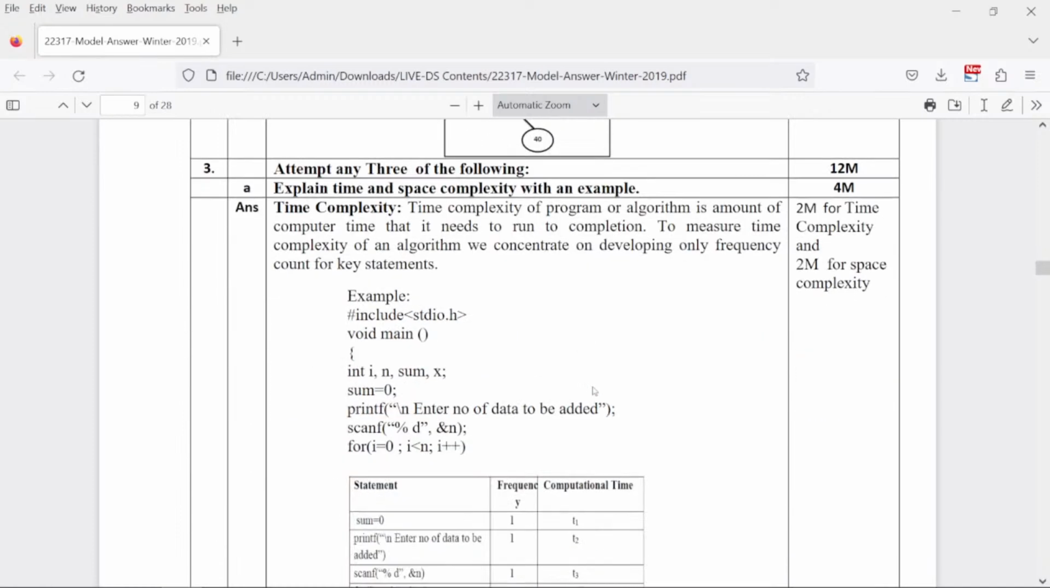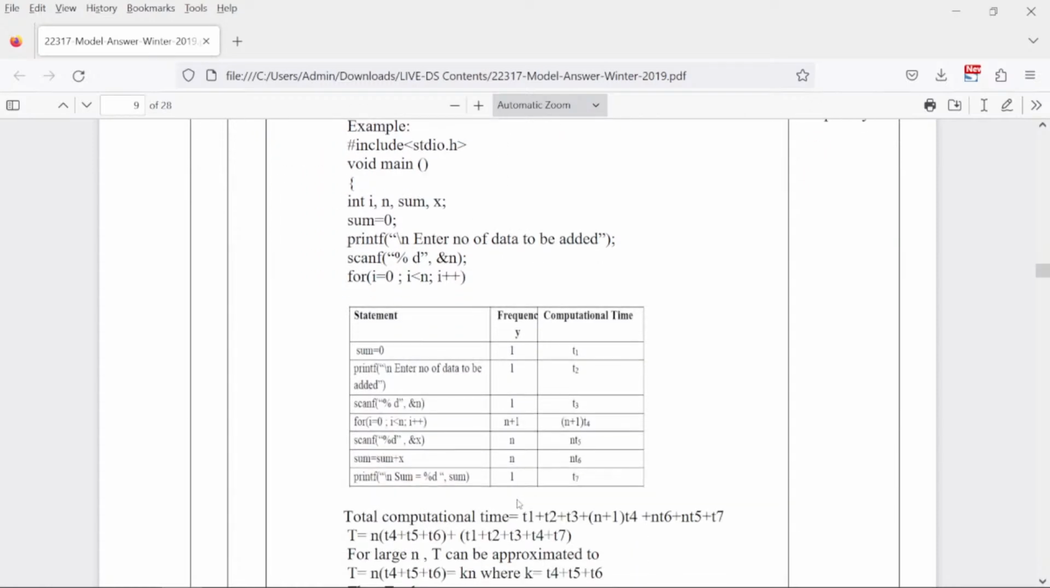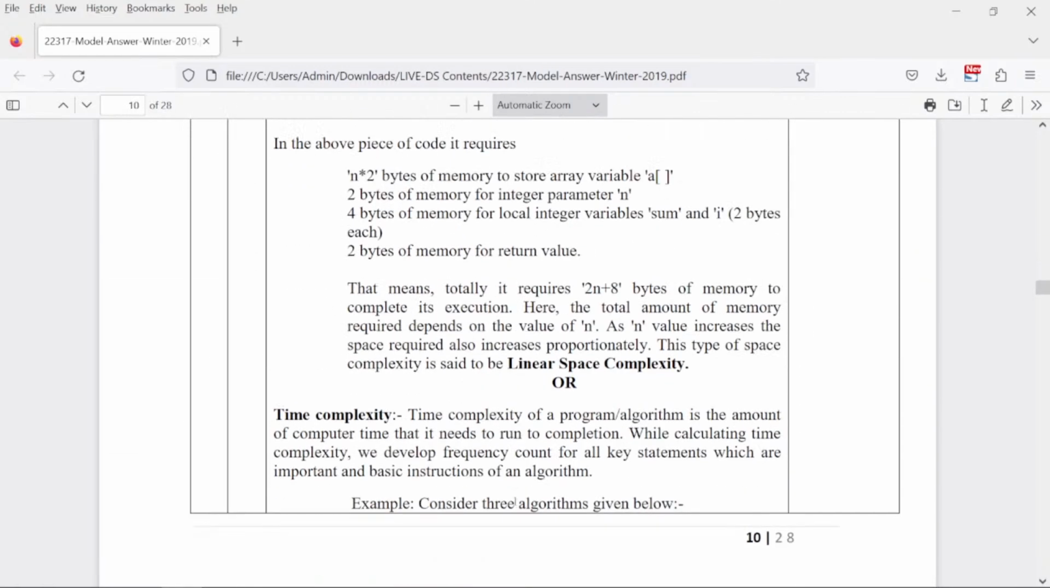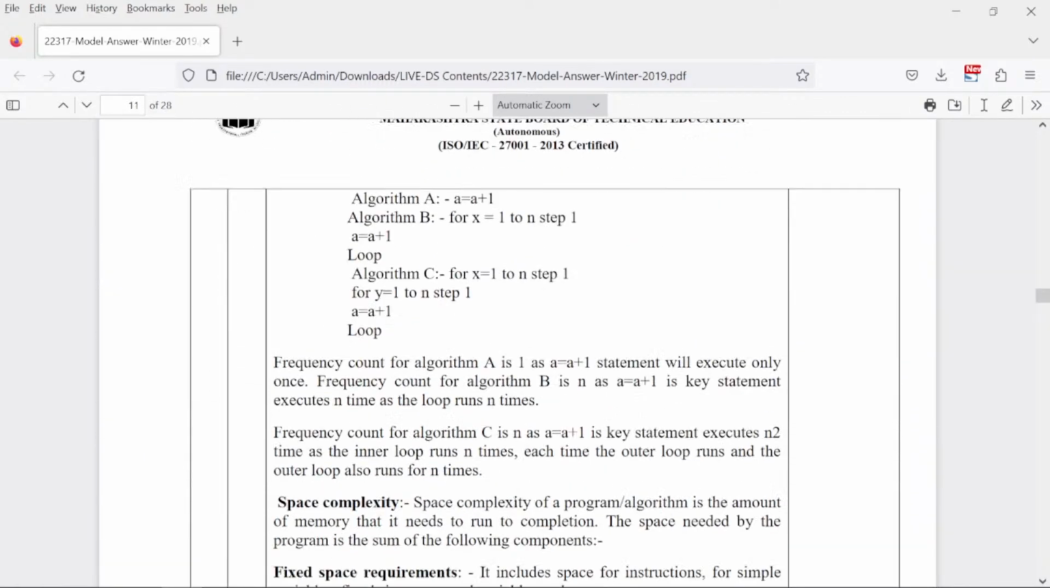Explain time and space complexity with the help of an example. Now what is this time and space complexity? Time complexity will tell you how much time it requires to execute a program, right? That is a time complexity. Space complexity is how much space it requires for execution of your program, right? So that is your time complexity as well as space complexity. You can just write down slightly in brief regarding the same.